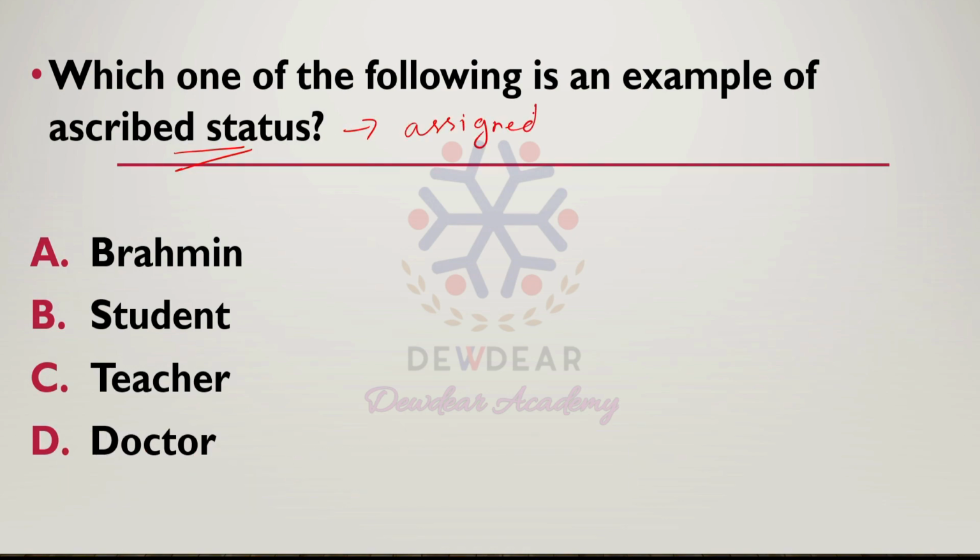Then we know what achieved status is. There is ascribed status and achieved status. Achieved status means it is not assigned at birth, but it is based on the personal ability and merit the person is achieving.